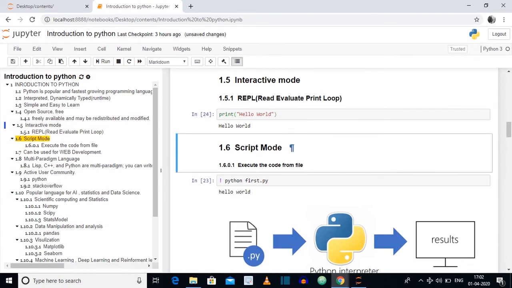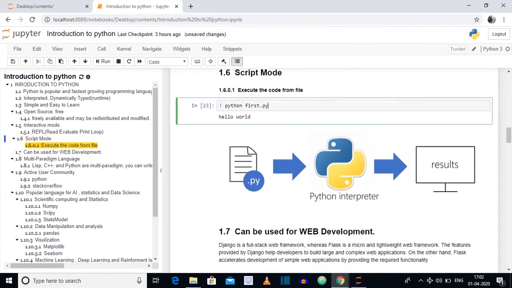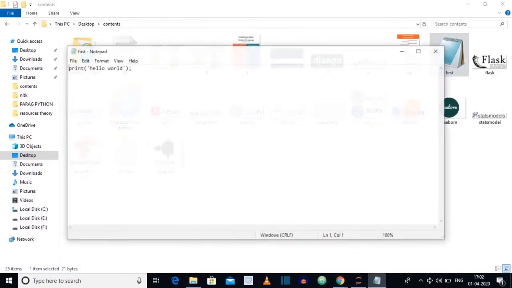In script mode, you first write a script of Python code in an external file, then via the interpreter, by giving the command through the terminal, python script name.py, you execute the file. For example, in this case you have a file called firstname.py. It is written externally. You can use any editor to write this file.